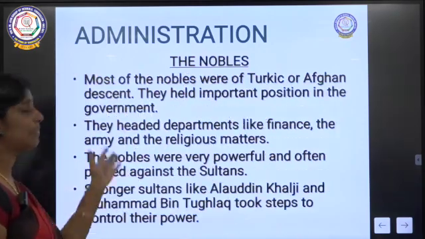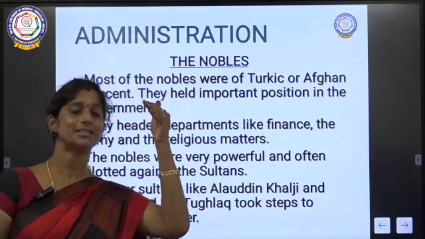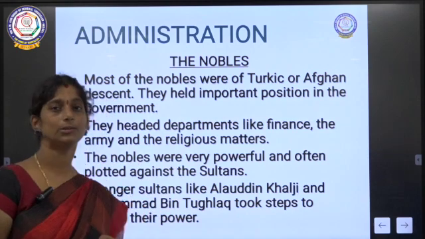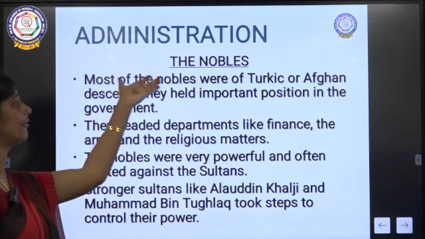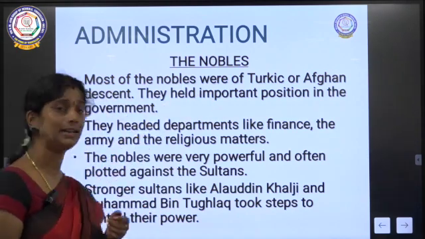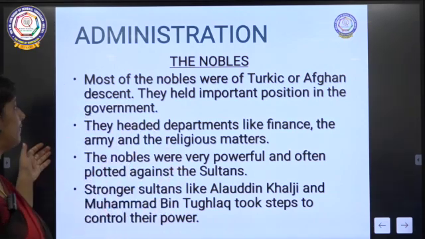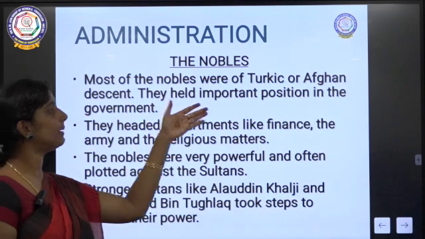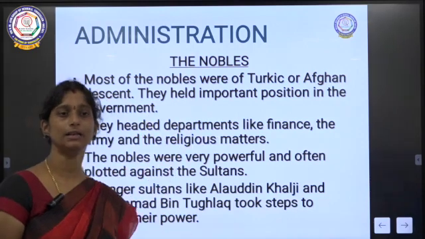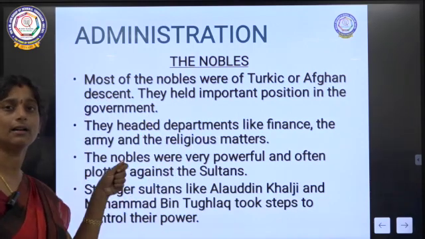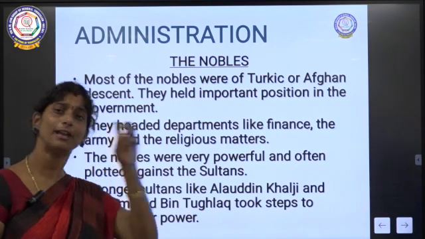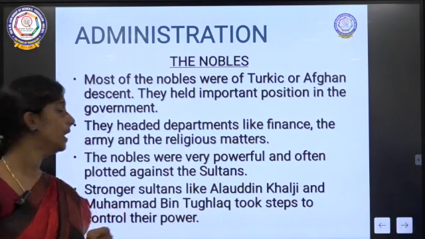Then came the nobles, who were just below the level of the sultan. They were from Turkic and Afghan descent, from a Turkish or an Afghan family, and they held important positions in the government.